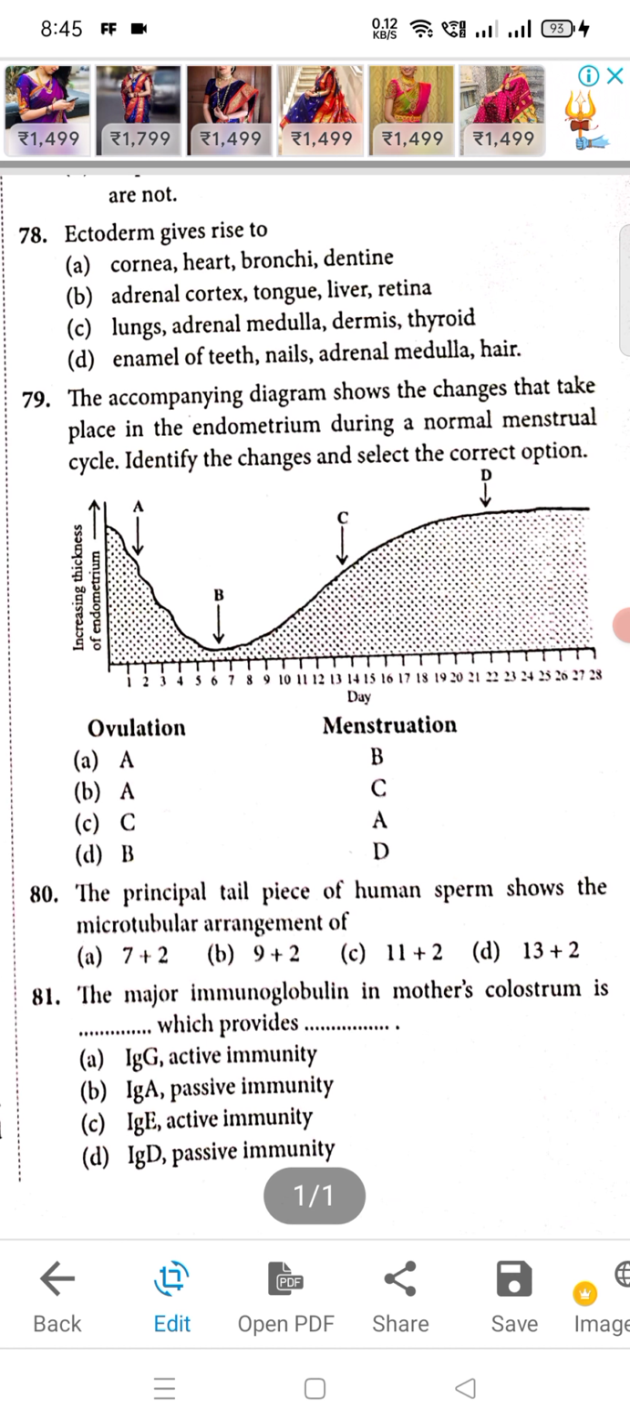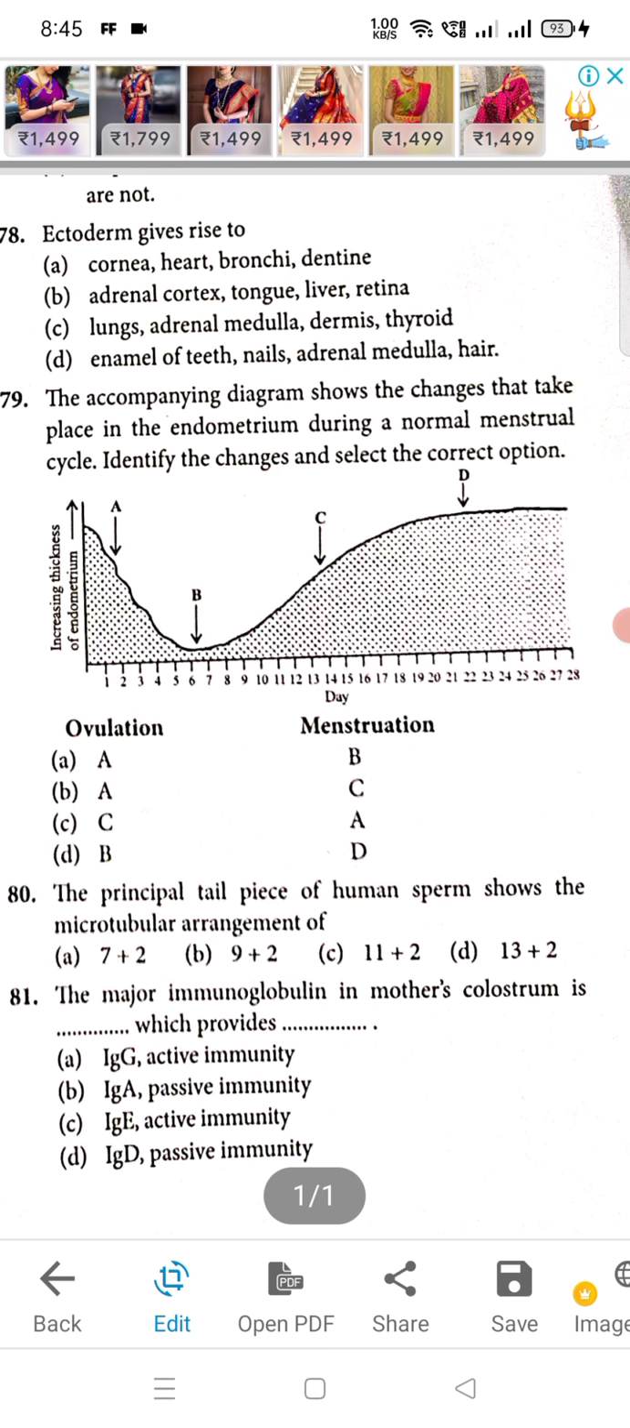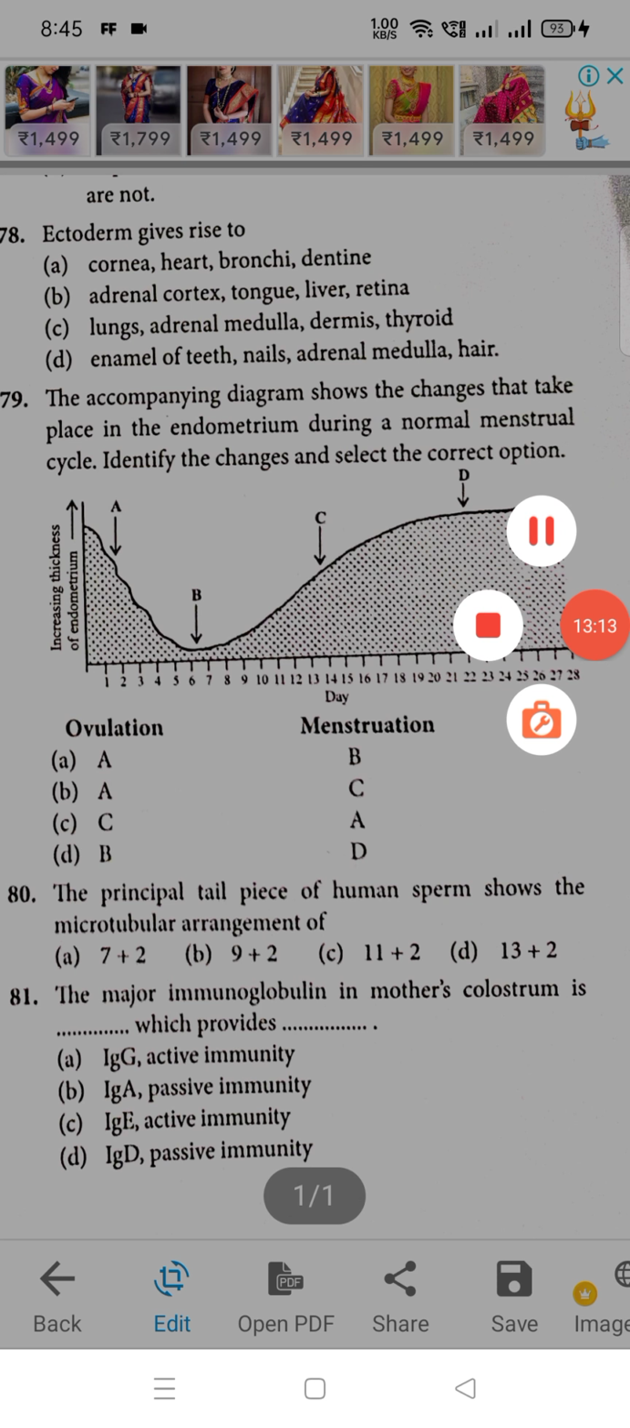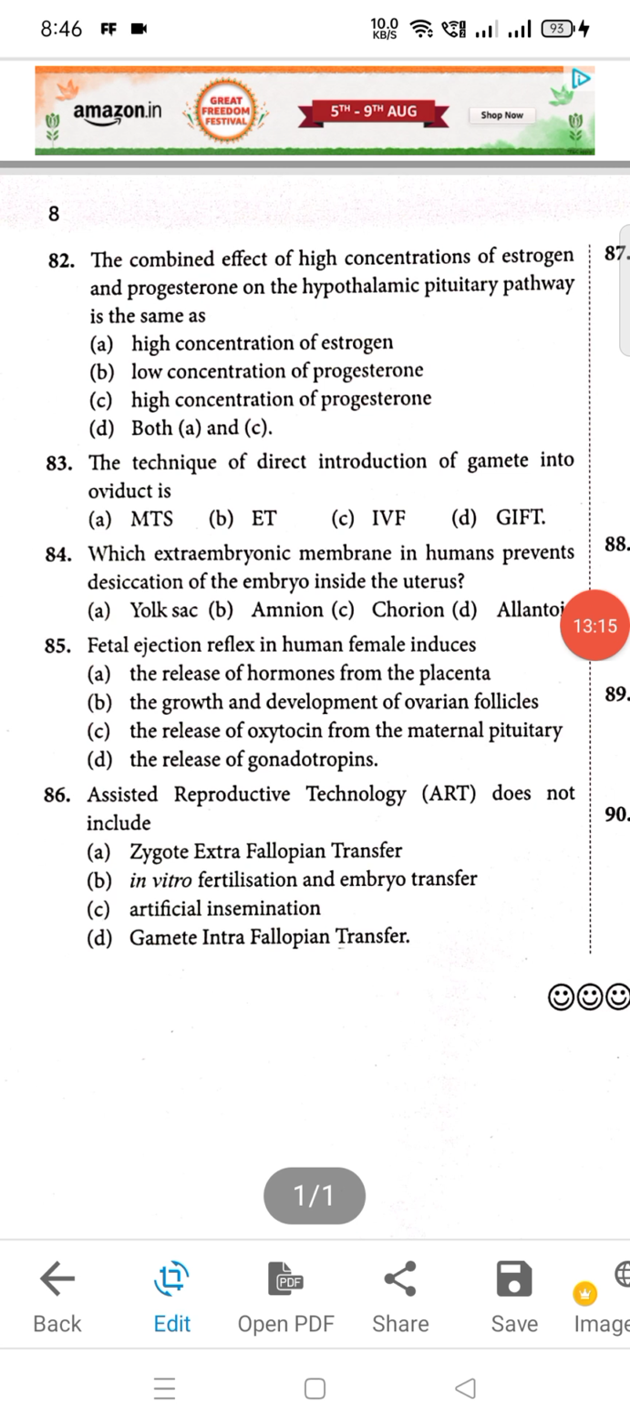80, the answer will be B, option B. 81 also, the option will be B. Moving to the next question, question number 82, D will be the right option. Then 83, again D will be the right option. The technique of direct introduction of gamete into the oviduct is GIFT, so D will be the right option.